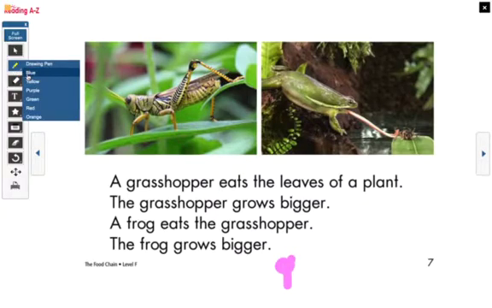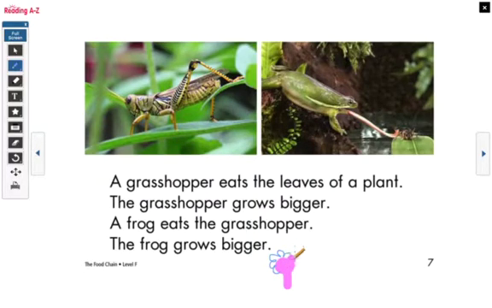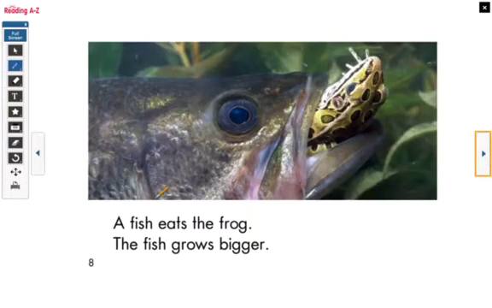And then, trying to make a plan for you guys here. And then the grasshopper is going to eat the leaves of the plant, right? What's going to happen then? When that grasshopper becomes stronger and bigger, the frog is going to be hungry. And what's the frog going to eat? The grasshopper. So the grasshopper eats the leaves, and the frog eats the grasshopper.